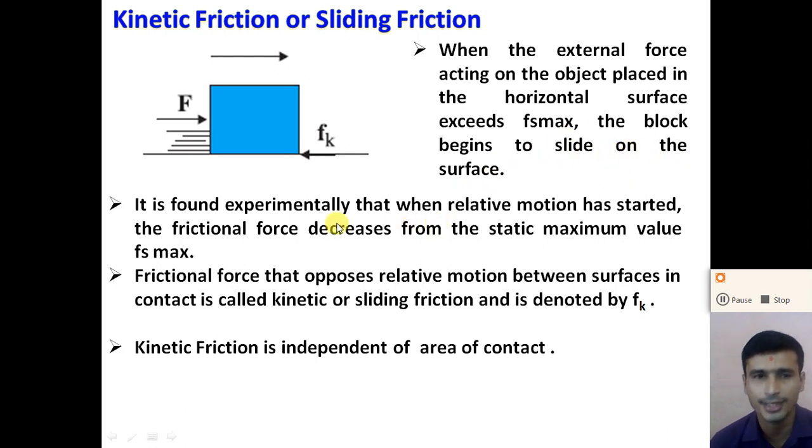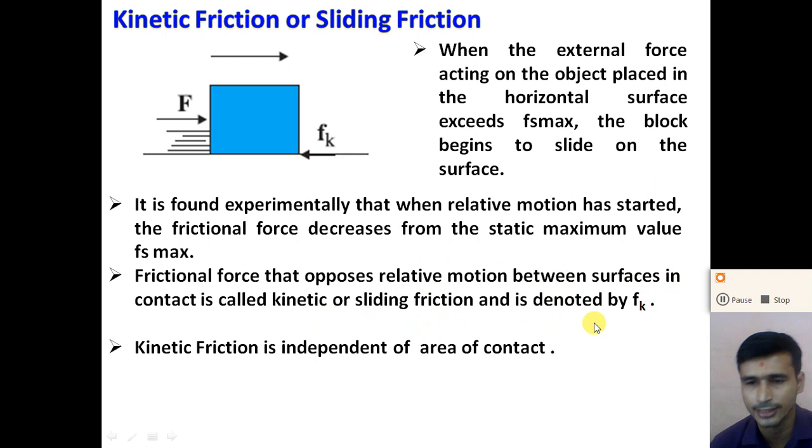Now it is found experimentally that when the relative motion has started, the frictional force decreases from the maximum static friction, right? So if the object is moved on the horizontal surface, the friction force decreases from the maximum static friction, and the frictional force that opposes the relative motion between the surfaces in contact is called the kinetic friction, or the sliding friction, and is denoted by Fk.